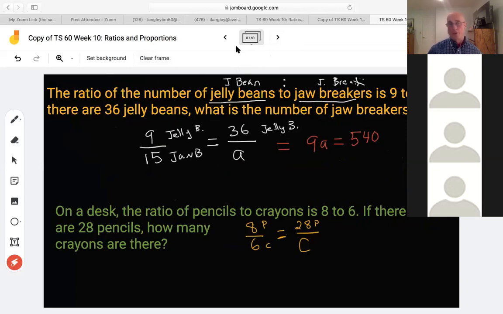This whole slideshow is called a Jamboard, okay? That prepares you for the final exam. It goes through the kinds of problems and questions you'll see. And you'll see my work right here like I did here. You'll see how I solved each one. So that's all there for you to use as prep for your final.